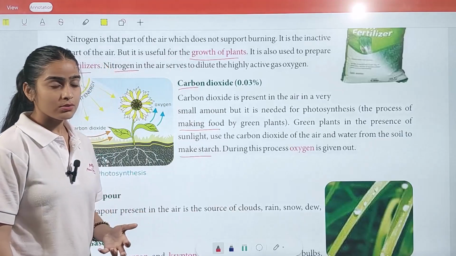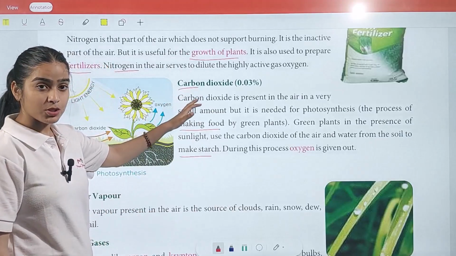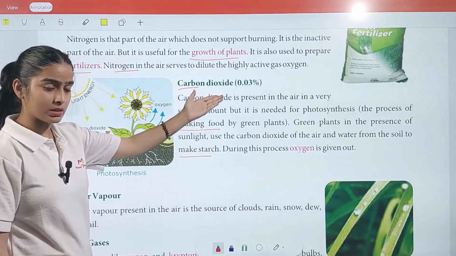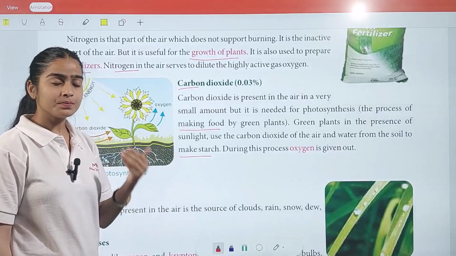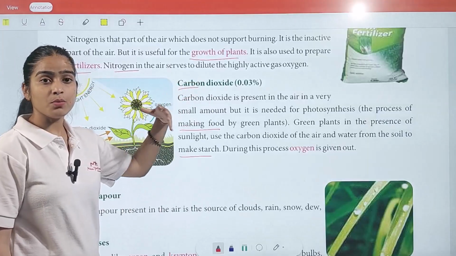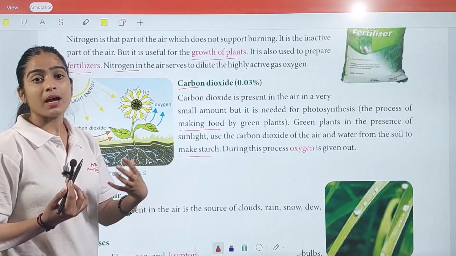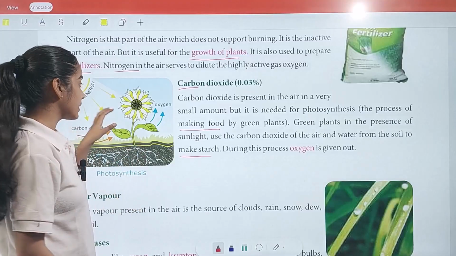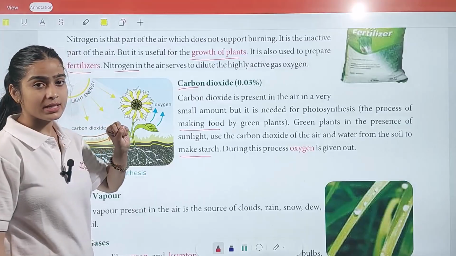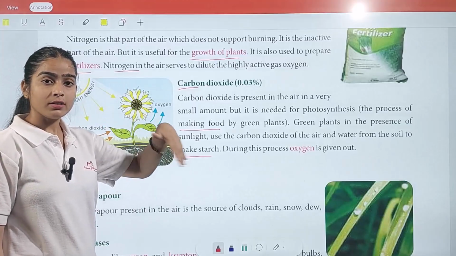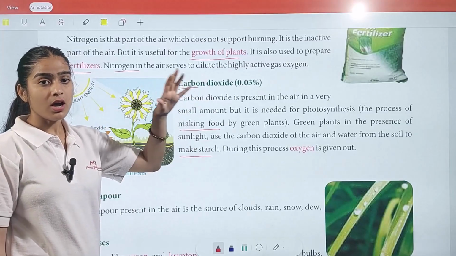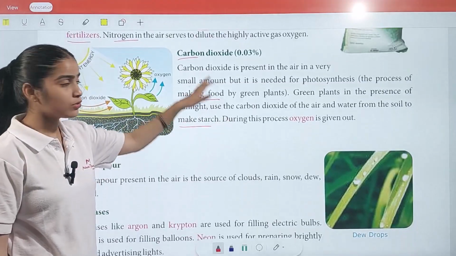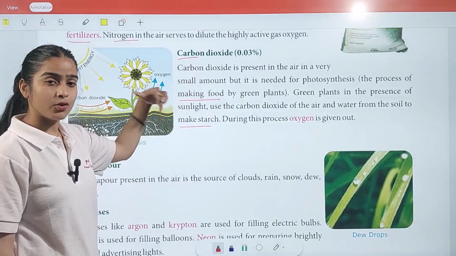So what we understood here is that carbon dioxide is present in a very small quantity, which is 0.03%, but plants need carbon dioxide to make their food. And if plants do not make their food, what will happen? We won't have oxygen, because while they take carbon dioxide inside them, they breathe out oxygen. So if we need oxygen in a good amount, we need carbon dioxide as well for the plants.